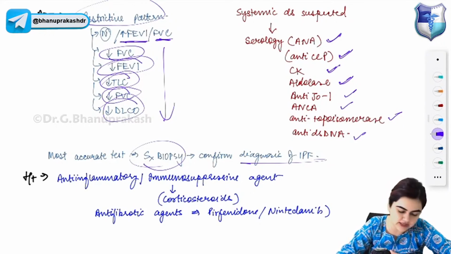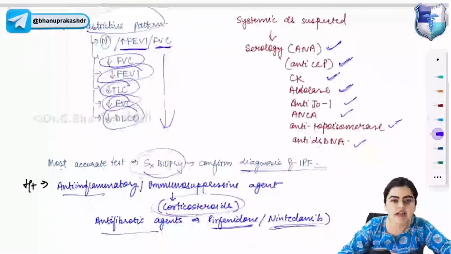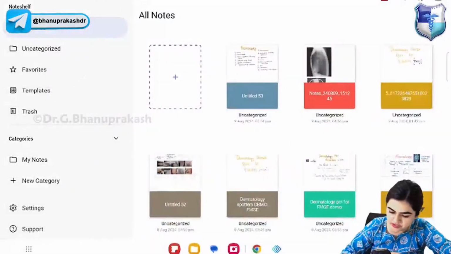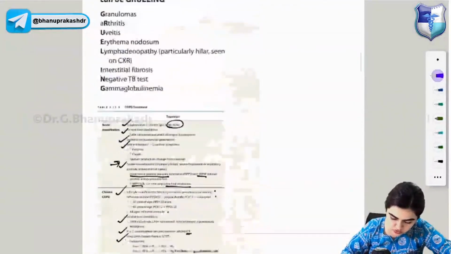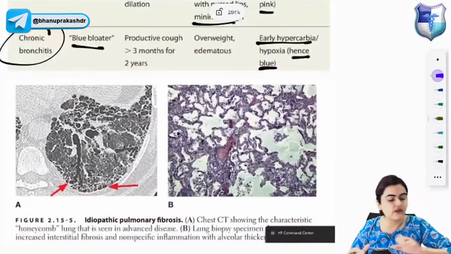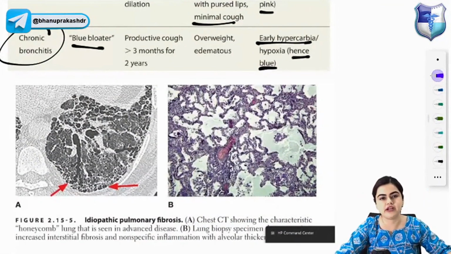Treatment of interstitial lung disease: give anti-inflammatory drugs like corticosteroids, and anti-fibrotic agents like pirfenidone and nintedanib. Okay, let me just show you the image of interstitial lung disease. Don't worry, we will discuss some of the important images repeatedly asked in the exam, and from the images it will be clear about the pathology findings also.